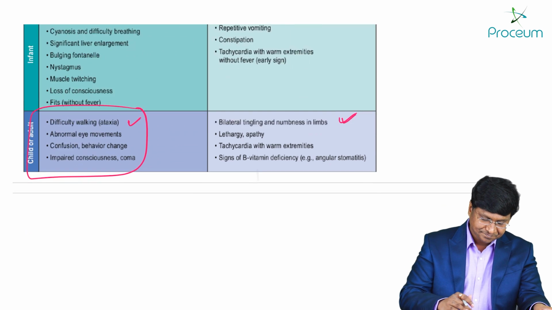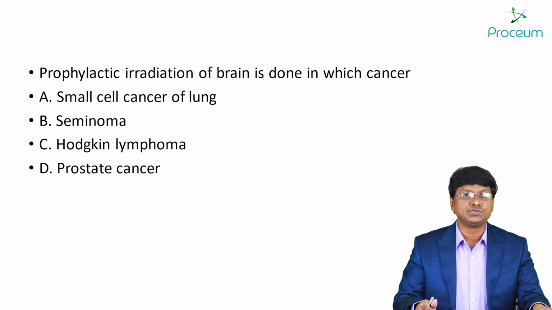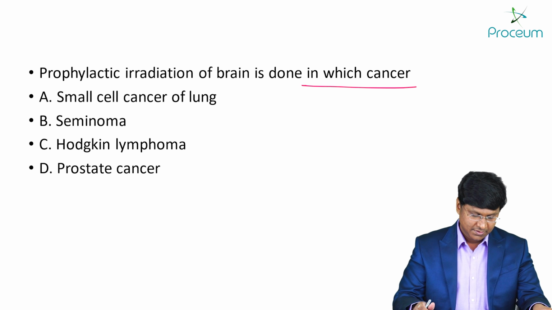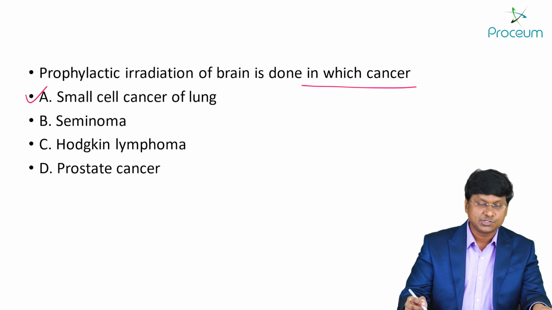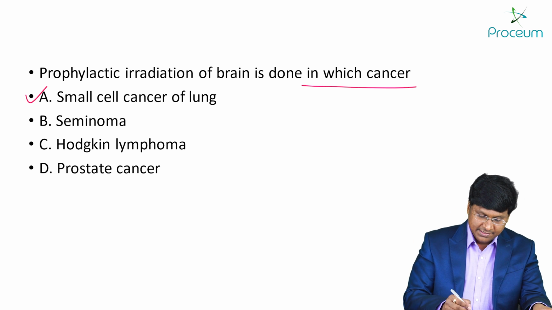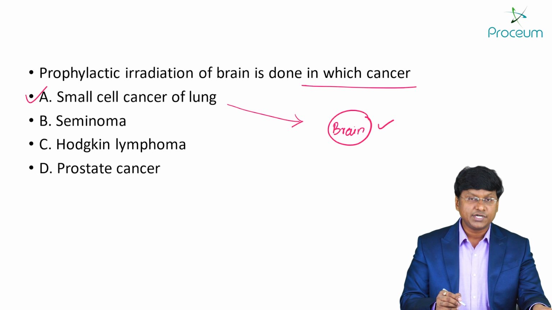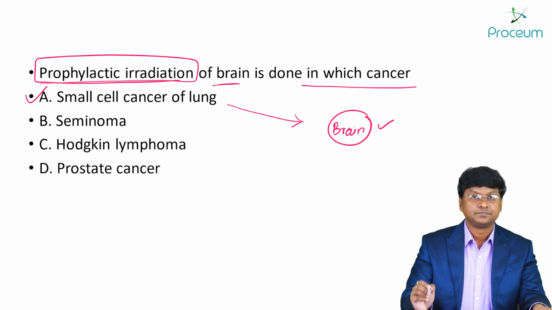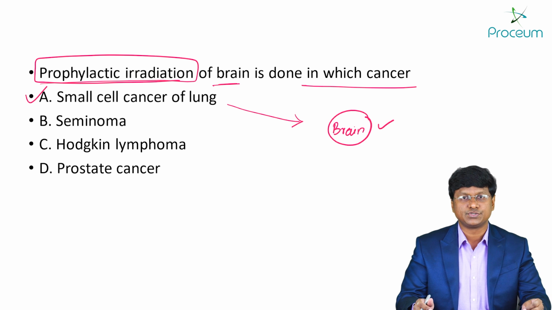Alright, next. Now, if you see the next question, prophylactic irradiation of the brain is done in which cancer? Small cell carcinoma of the lung, seminoma, Hodgkin's lymphoma, prostate cancer. Let me tell you, small cell cancer of the lung, which is also called oat cell carcinoma, is the one which will metastasize to the brain. So in order to prevent the metastasis, you need to give prophylactic irradiation of the brain. So the answer is small cell cancer of the lung or oat cell carcinoma.